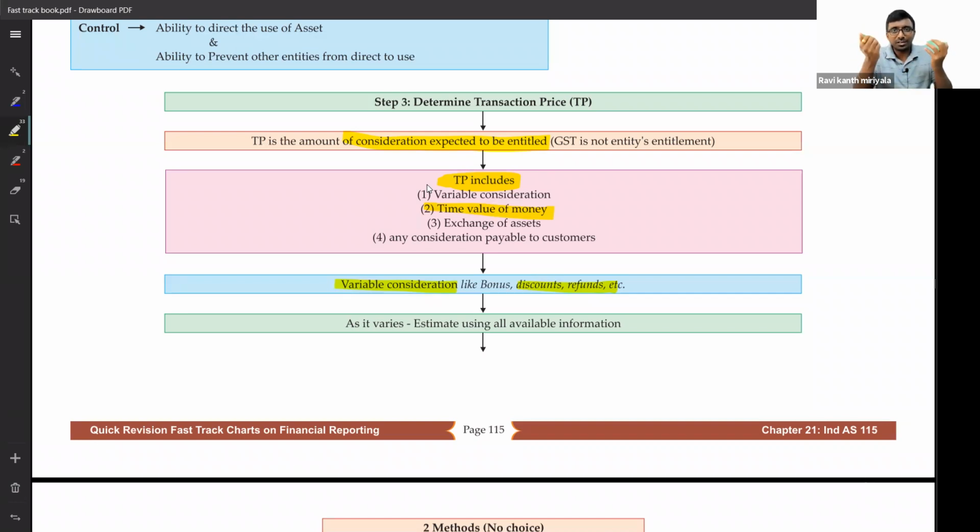Cash discount given is an expenditure for us, but it is not reduced from the sale. But if it is trade discount, then we would have reduced it from the sales. But here, as per Ind AS 115, trade discount and cash discount, both are going to be reduced from the sales account.